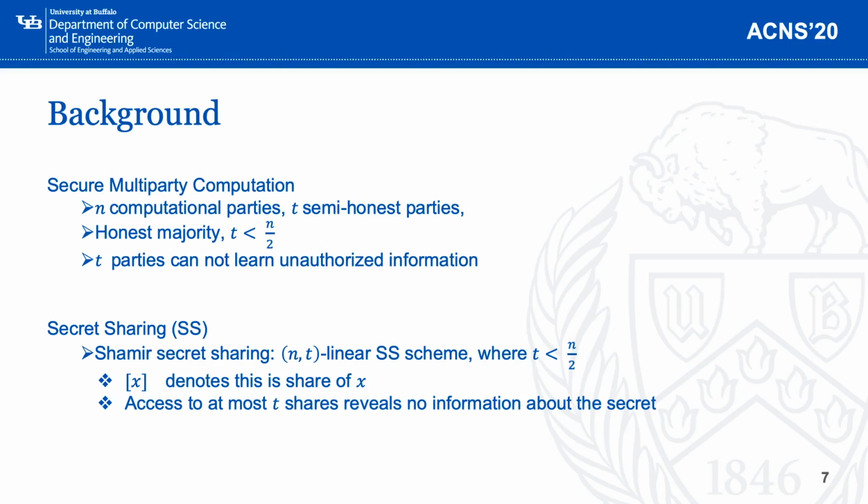And second, in this paper, we mainly use the secret sharing technique to protect the private data. So if we use a bracket value, it means that this value is shared among all parties, where each party only holds a share of it. So if someone wants to reveal or open a secret shared value, they have to collect at least t+1 shares.